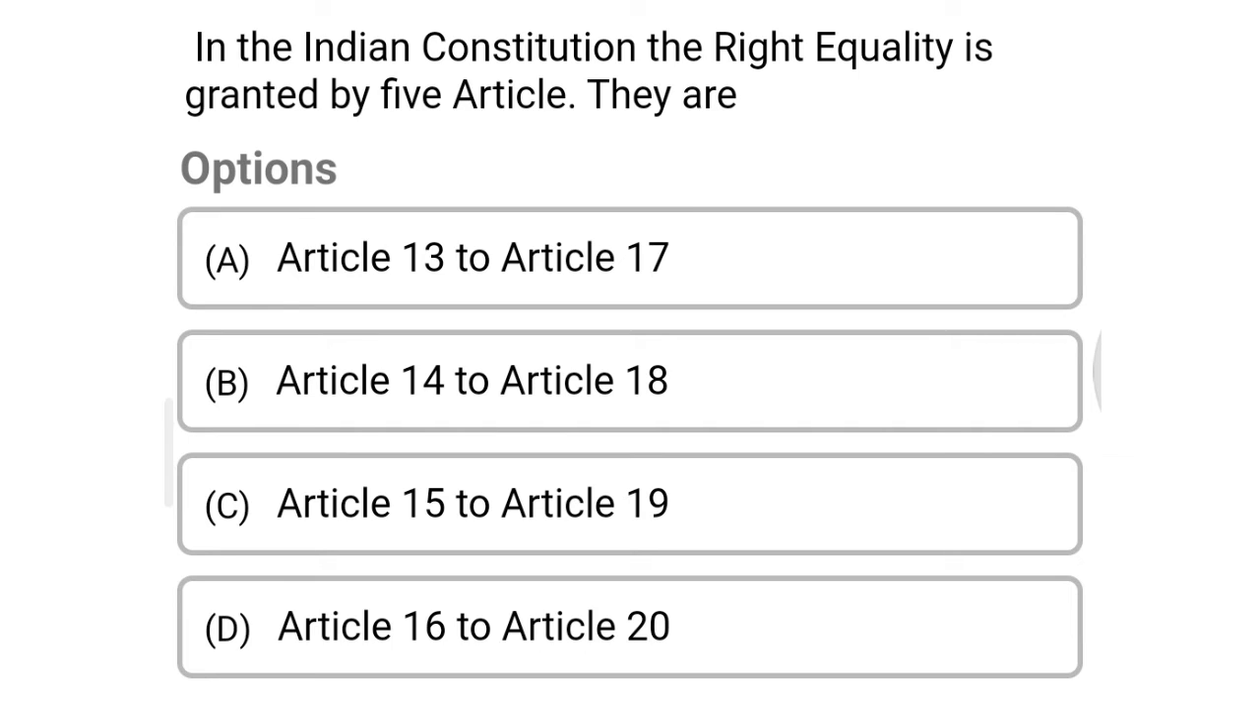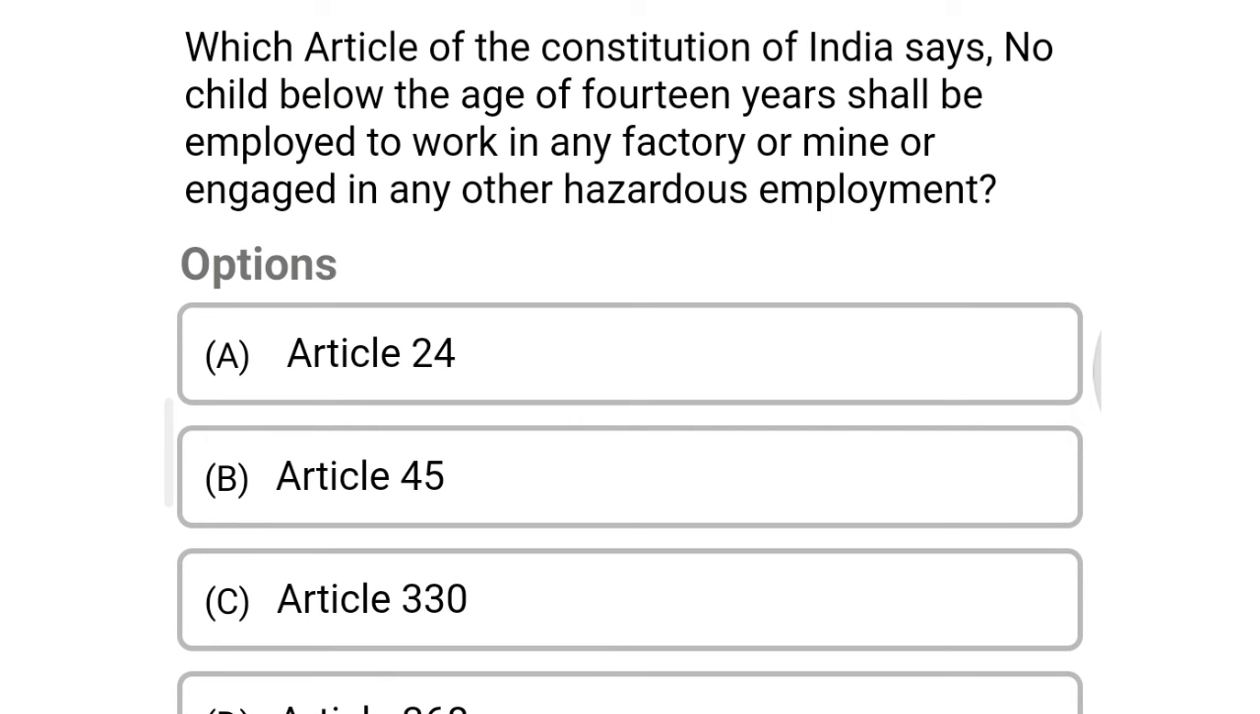Next question, in the Indian Constitution the right to equality is guaranteed by 5 articles. They are option A, Article 13 to Article 17, option B, Article 14 to 18, option C, Article 15 to 19, option D, Article 16 to 20. The correct answer is option B, Article 14 to 18.